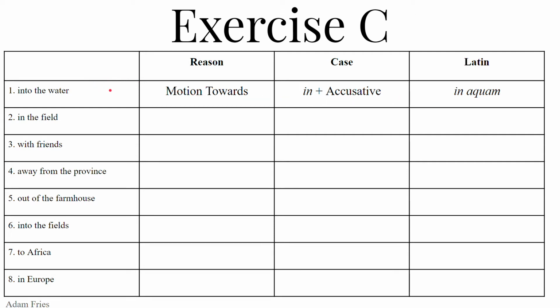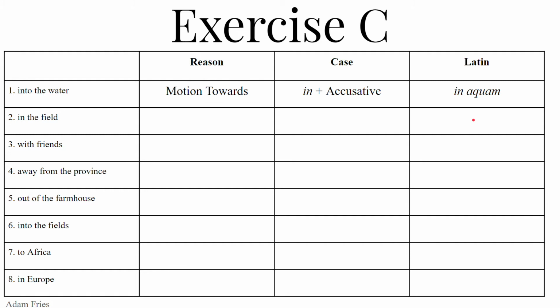So optime, number two, in the field. We are in the field. The reason is location. We're located in the field, that's where we are. The case is going to be the ablative of location with the preposition in. So in plus the ablative of ager, agri, masculine, is in agro, in the field.